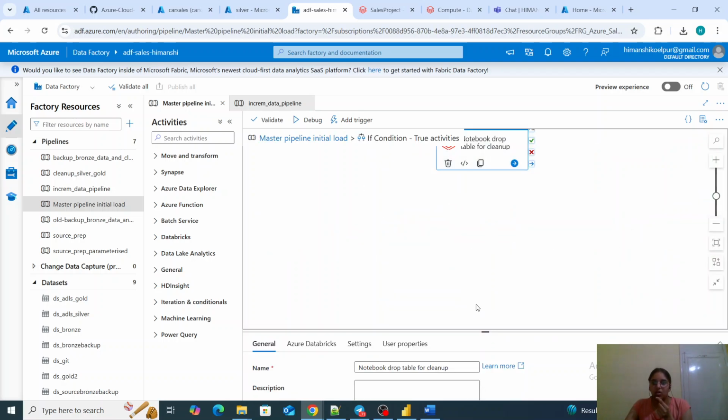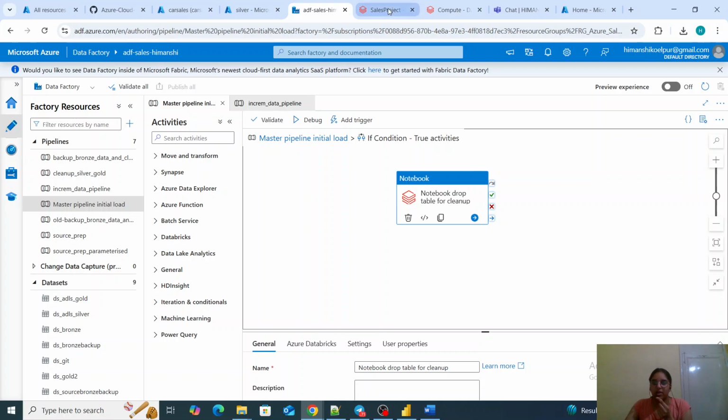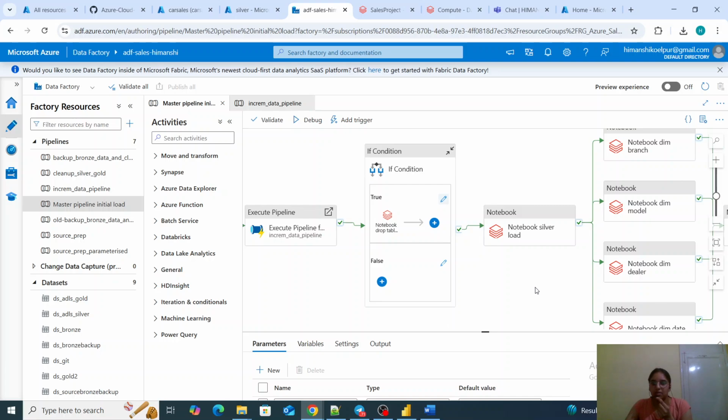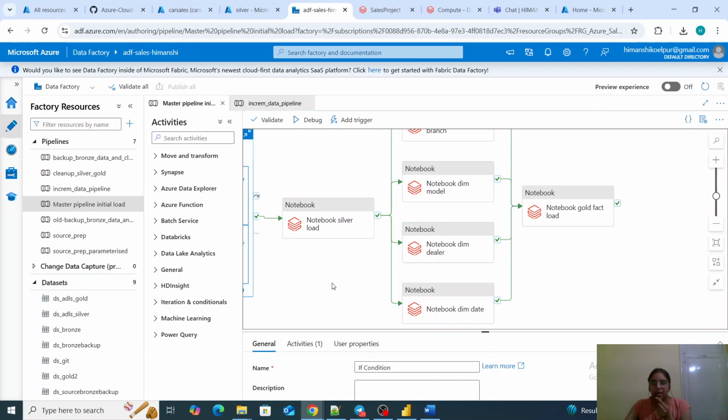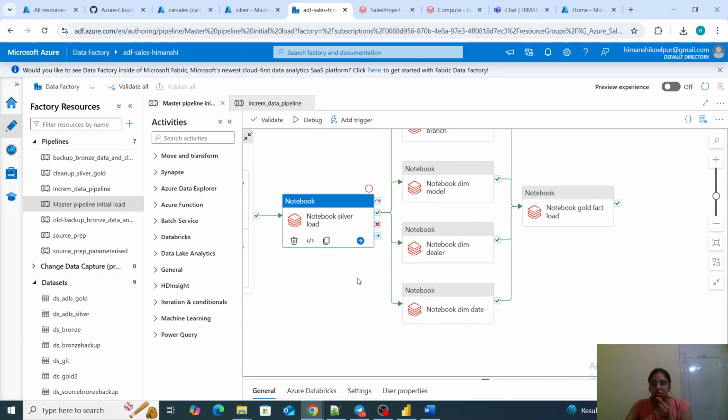For historical load, I have created a notebook which I already explained. This is the same notebook to drop all the DBs and tables. Then here comes the Databricks notebook for the silver layer to load all the data to the silver layer.